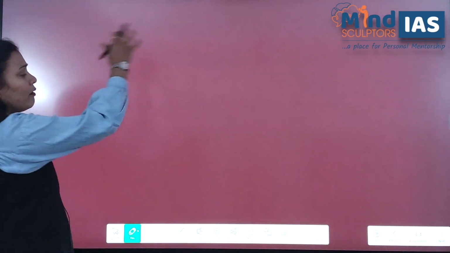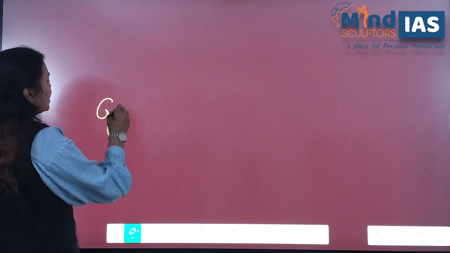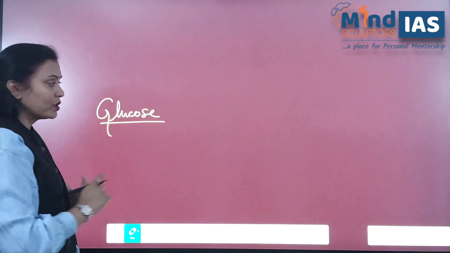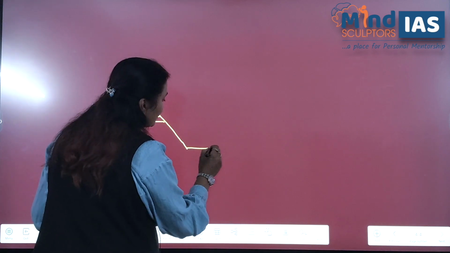Now I will draw a flow diagram to explain this concept better. With the help of this flow diagram you can compare the type of respiration in human beings and in unicellular organisms. See, the initial material is the same everywhere, that is glucose. I'm first taking the example which we have discussed, that is respiration in humans.